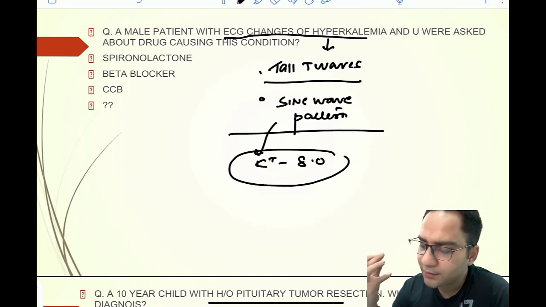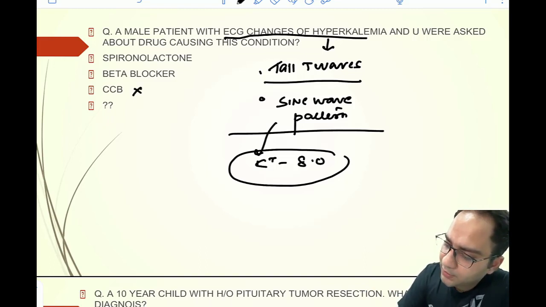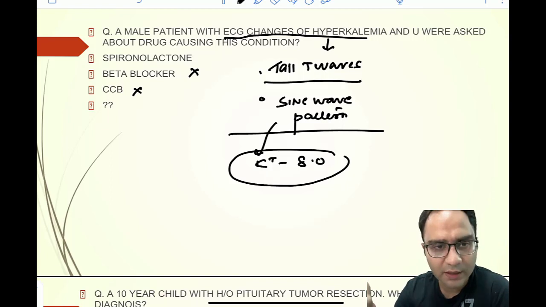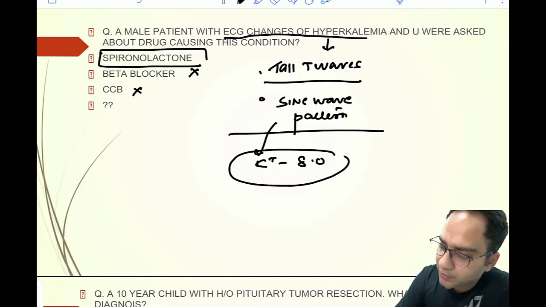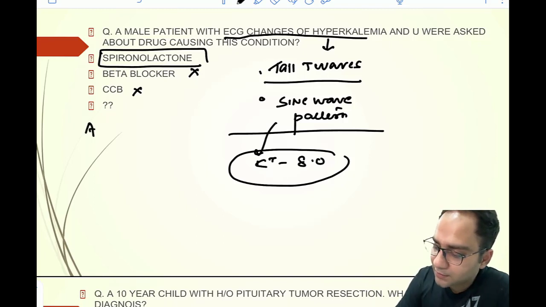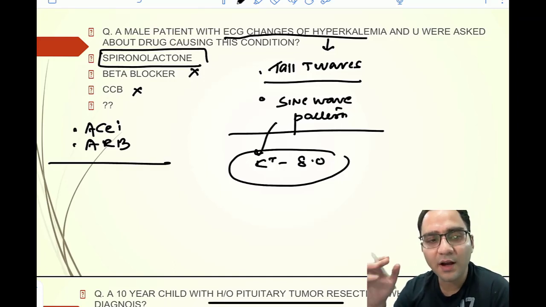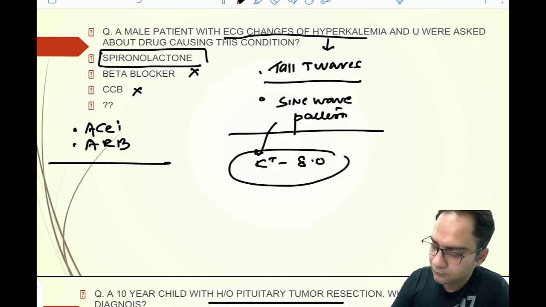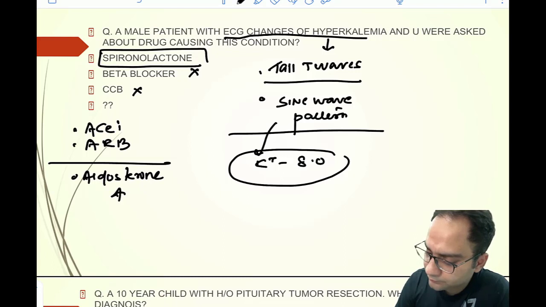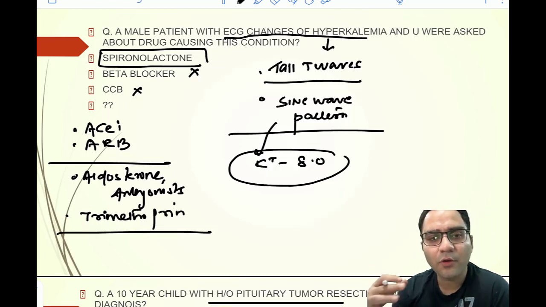And you are asked what is the drug that can predispose the patient to hyperkalemia. So let me tell you that in the options, beta blockers and calcium channel blockers do not cause hyperkalemia. We have spironolactone as a drug which can predispose to hyperkalemia. Other drugs that are responsible are ACE inhibitors and ARBs. All these drugs can cause hyperkalemia. You also have aldosterone antagonists and certain antibiotics like trimethoprim. So all these drugs can cause hyperkalemia, which you should be aware of, right?